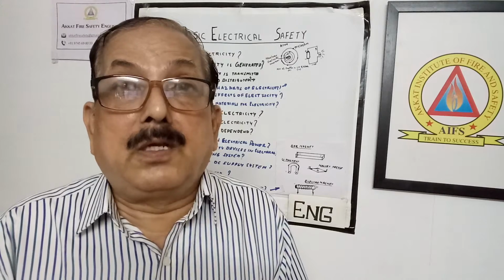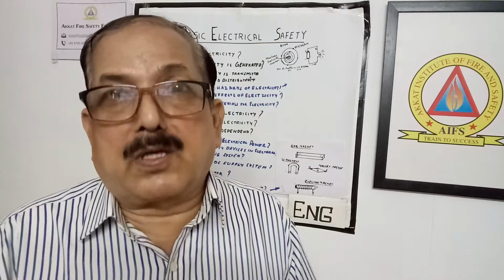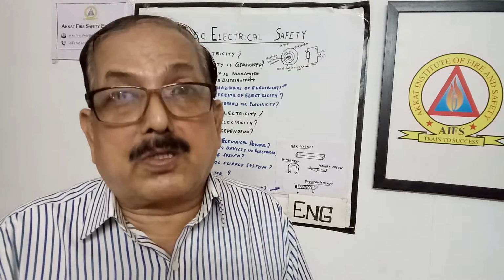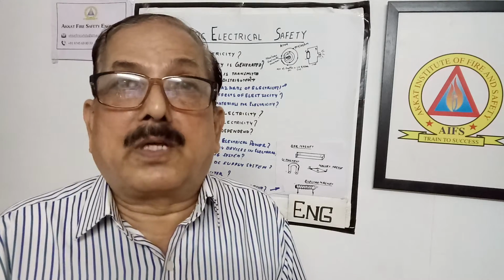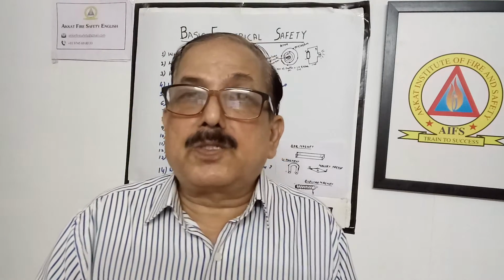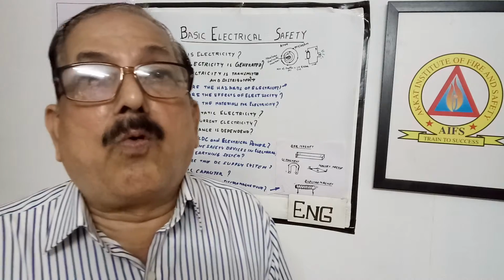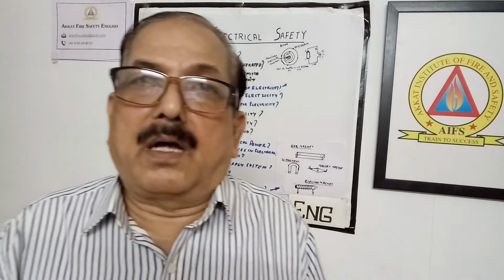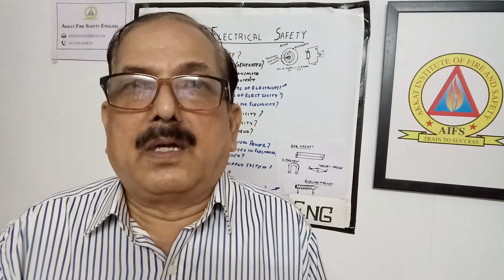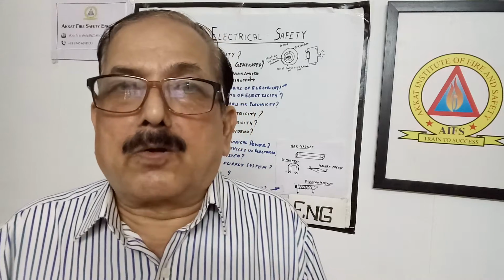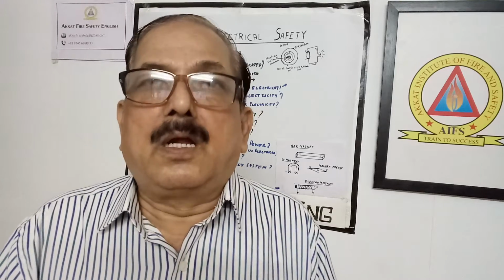Rate of change of flux linkage means if you cut more flux, you will get more voltage. Similarly, if the rotation speed is more, you will also get more flux cutting, so the voltage will be more. Based on these two laws, all electricity generation in generating stations and dynamos is happening. That's why Faraday is known as the father of electricity. Now you understood how electricity is generated.